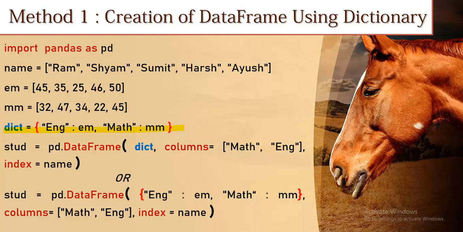Here, pd.DataFrame, then English, this is the key, then the key value; this is the math key, then the key value.